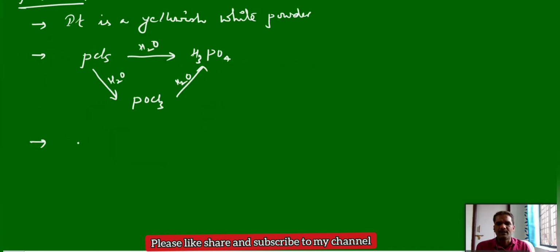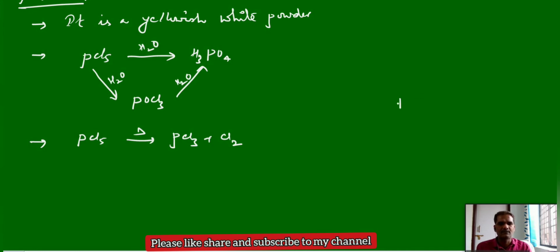And PCl5 easily undergoes decomposition. If it is thermal decomposition, you will get PCl3 and Cl2. This is due to the structure of PCl5. PCl5 has a trigonal bipyramidal structure, and out of 5 bonds, 3 bonds are different in nature from the other 2 bonds. So 3 bonds have shorter bond length and 2 bonds have longer, weaker bonds. The bonds which are weaker in nature can break.